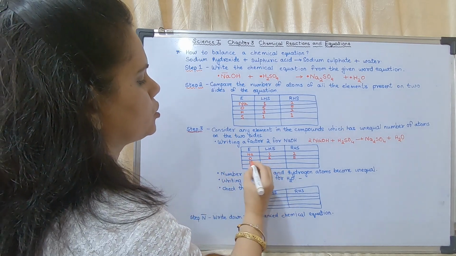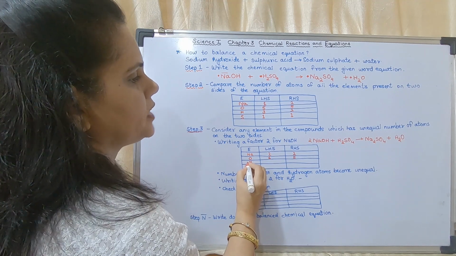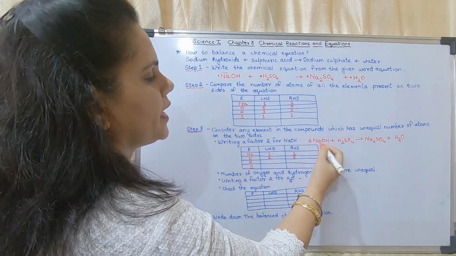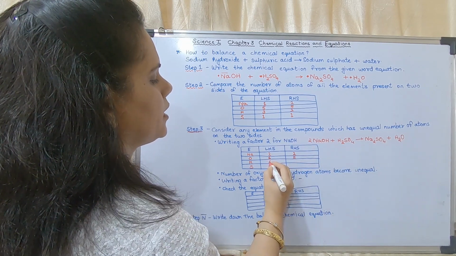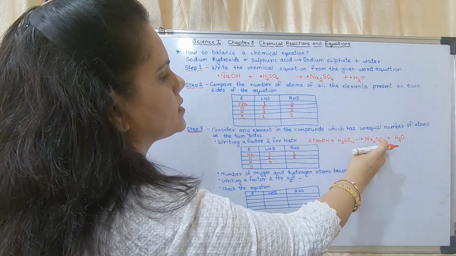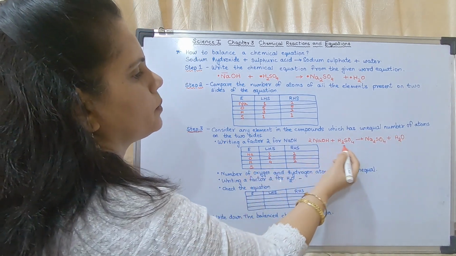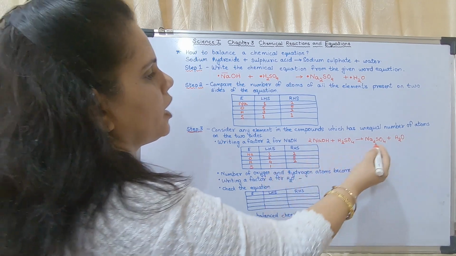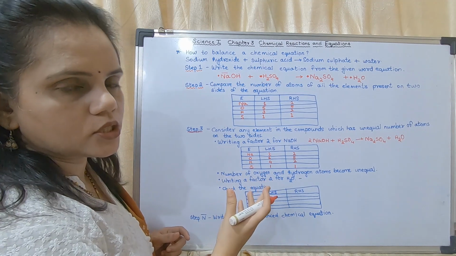Okay, now H. What has become for H? How many atoms of H on left hand side? 2 plus 2, that is 4. What about this 2? It is 2. Now sulfur. How many sulfur? 1. How many sulfur? 1. Now you may see, even now it is not balanced.